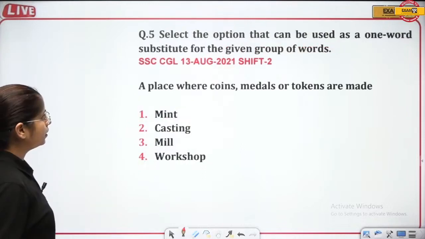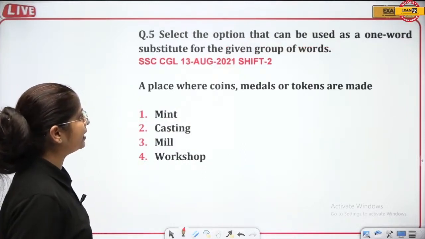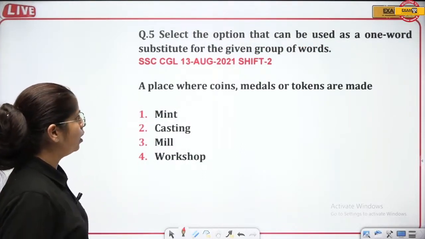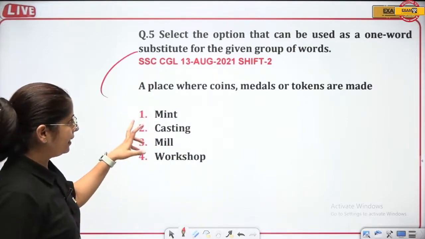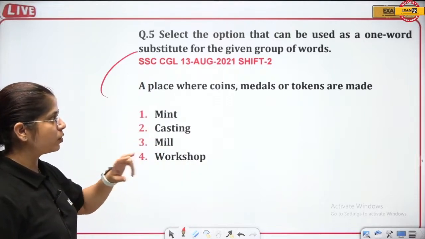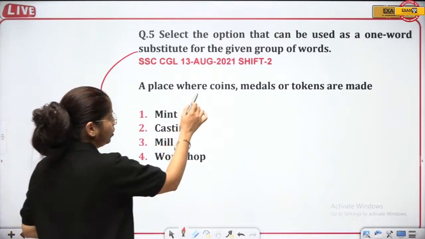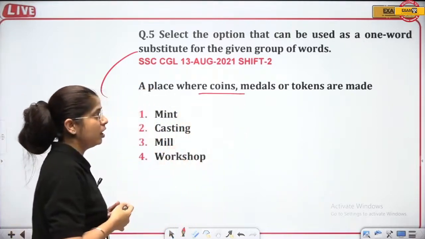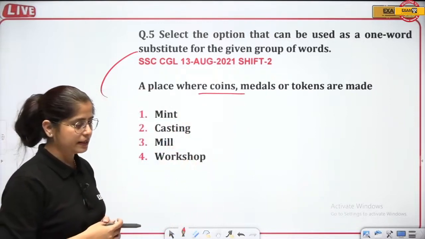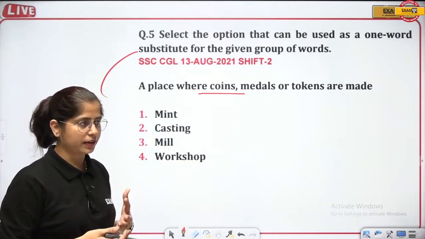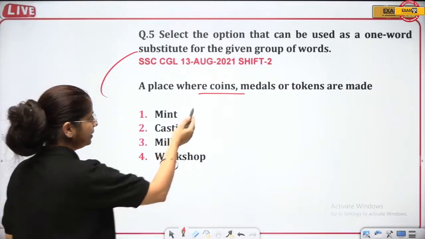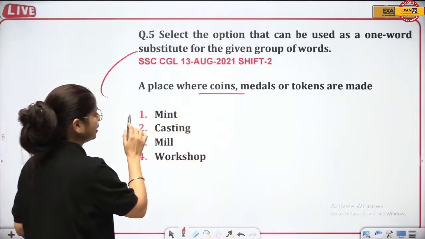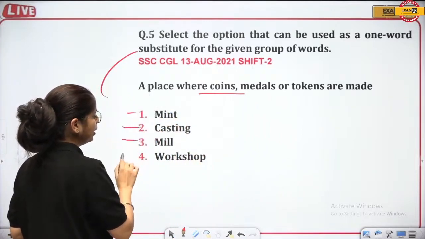Amazing. Let's go here. Okay, select the option that can be used as a one-word substitute for the given group of words. One-word substitution, right? Let's see. A place where coins, medals or tokens are made. What do we call that place where coins are made, where medals and tokens are made? Basically, where there is the use of metal material, right? So with metal, coins are made, medals are made, and tokens are made. So here: mint, casting, mill or workshop.